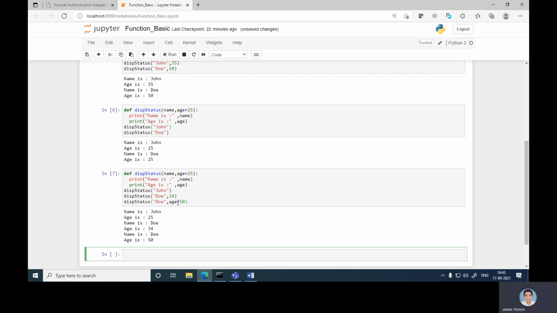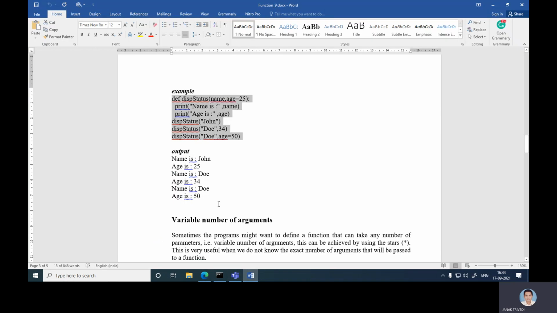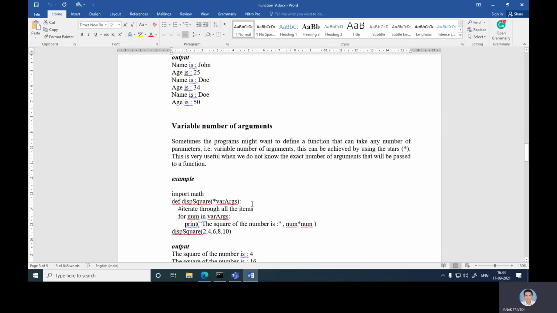So first it prints age 25, the name is Doy; then age is 34; and then it displays Doy's age as 50. So first, 25, the default argument, is printed. The second time, 34 is printed, which is passed in the function call parameter, and third, 50. Okay, so this is the example.